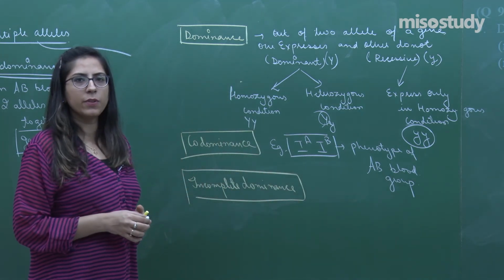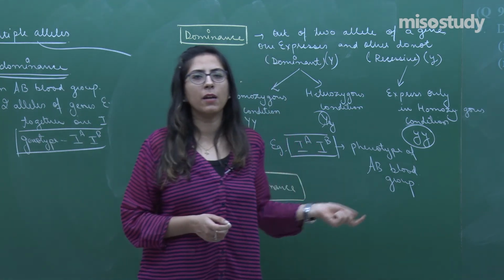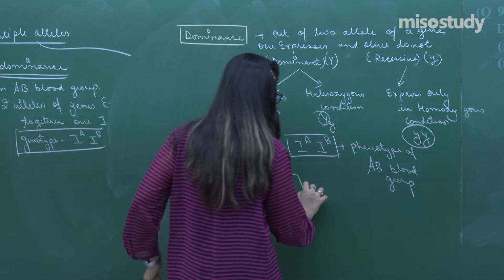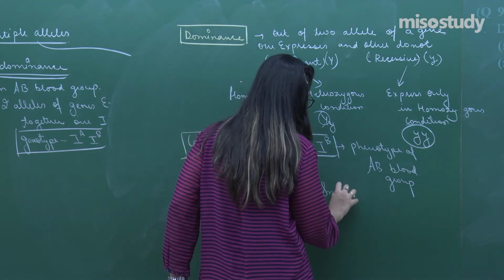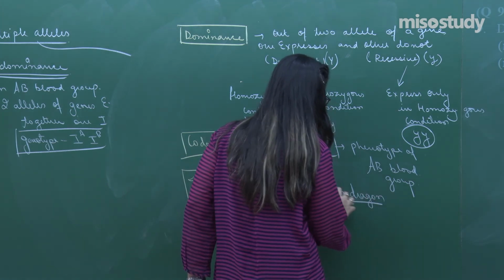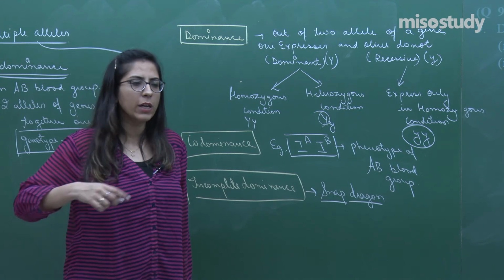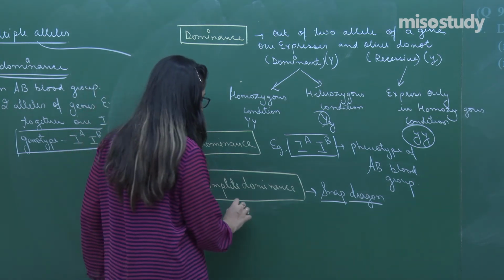Incomplete dominance we have studied in case of the four o'clock plant, Mirabilis jalapa, or we have already learnt about the same in case of snapdragon, where both of the alleles will not be able to express properly, so intermediate forms are present.